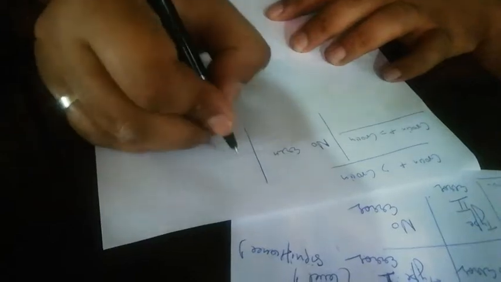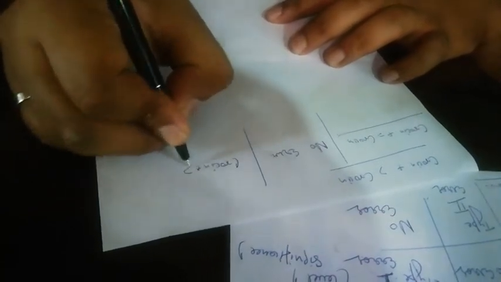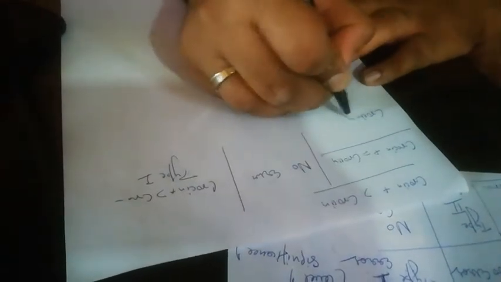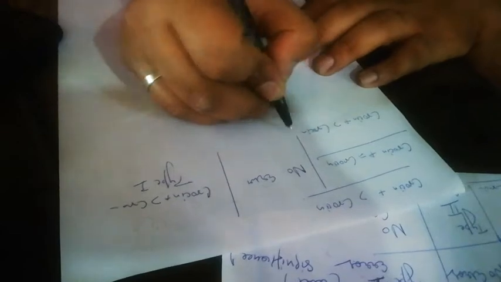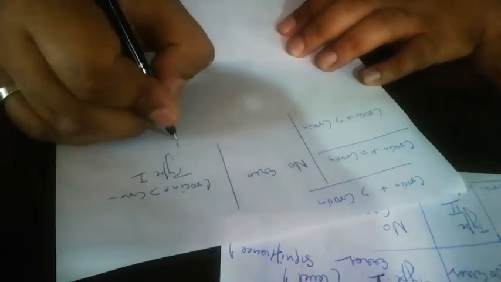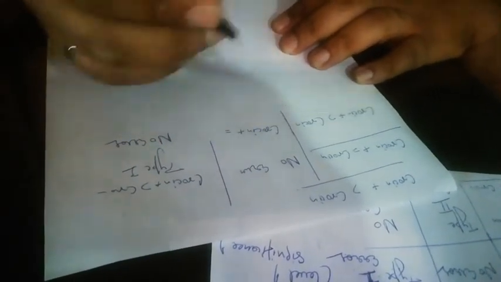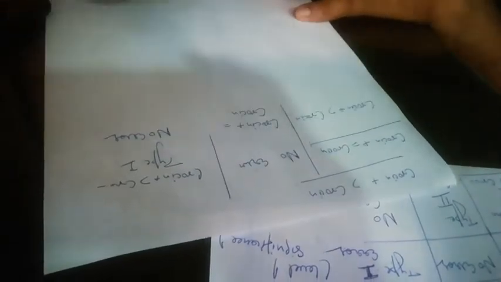Here we are saying that we are rejecting the null, that means crocin plus is better than crocin, which is type 1. And if actually crocin plus is better than crocin and we are rejecting the null, it means no error. But here we are declaring that crocin plus is equal to crocin, which is a type 2 error.